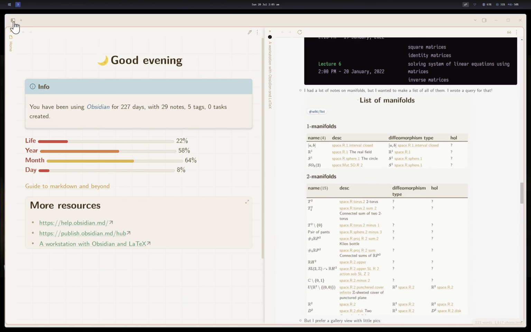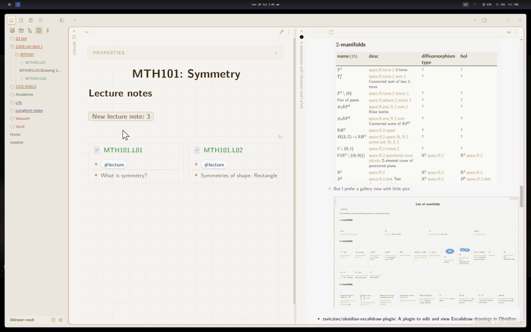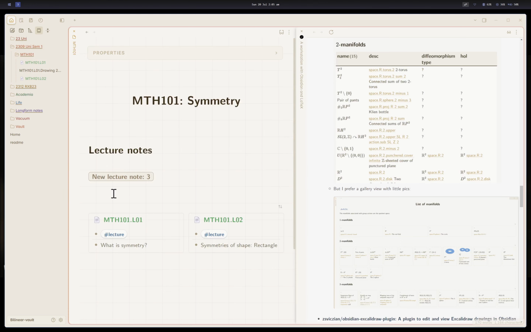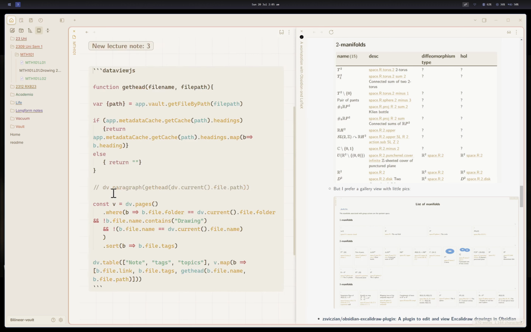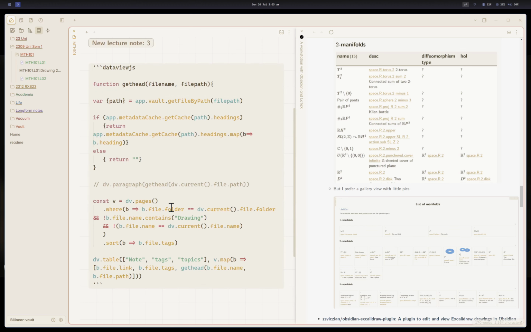So if I open up Vintage 101, this is how it is rendering a list of files which are supposedly in the lecture notes of this course. It's rendering all the files in the folder this file is currently in with the name which is not a drawing.